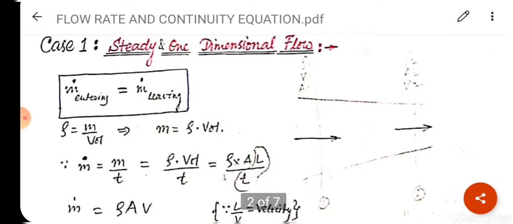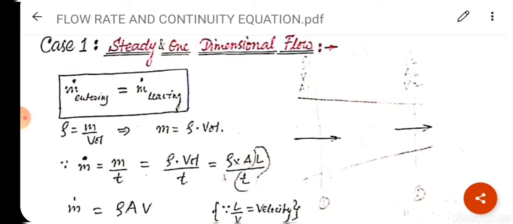So see the diagram here. The diagram is slightly blurred, but I am explaining it. See thoroughly. I have taken two sections. At section 1, the left side arrow is here, and at section 2. At section 1, rho 1, V1 and A1. These are the fluid properties. At section 2, rho 2, A2, V2.